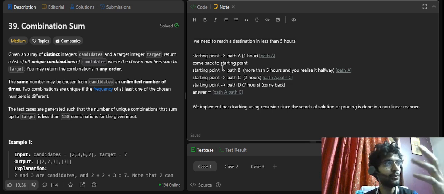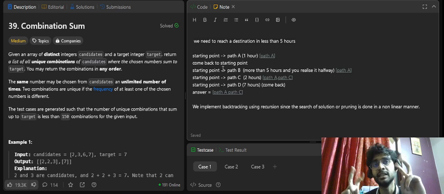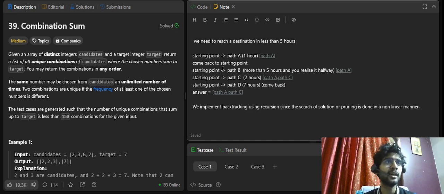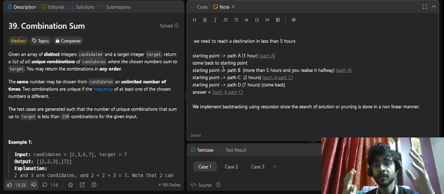In the next video, we are going to solve the combination sum problem, which will help you understand what recursion does in backtracking, how recursion is implemented, and why I said non-linear searching, non-linear solutions or non-linear possibilities. We'll talk more about that with the help of these questions, because if I talk too theoretically, you will get confused. So in this video, there will be an ending summary which I'll give you now.